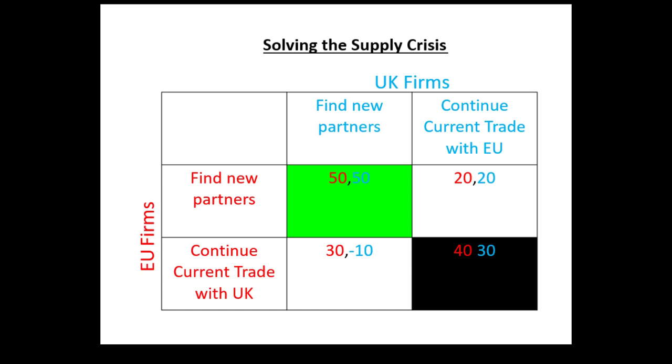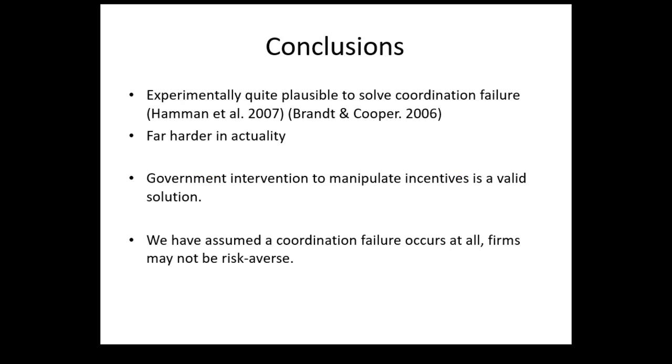In theory, the solution to this game is simple. If both sets of firms ignore the risk associated with finding new partners, they will both benefit from a Pareto superior Nash equilibrium. However, the reason this dilemma exists in the first place is due to these firms' risk-averse nature. The solution to this game must neutralize this tendency in the firms in order for both to achieve higher long-term profits. To conclude, this coordination failure can be solved with relative ease in an experimental setting, when incentives can be